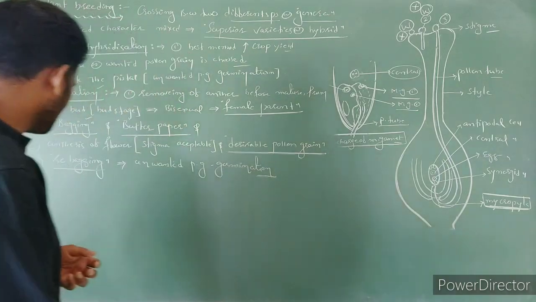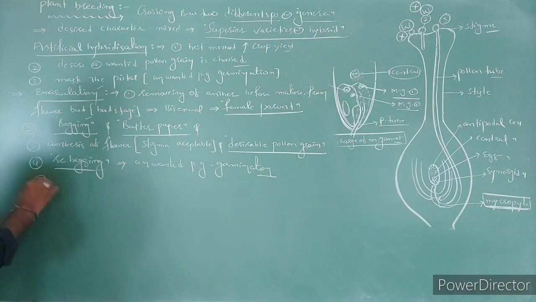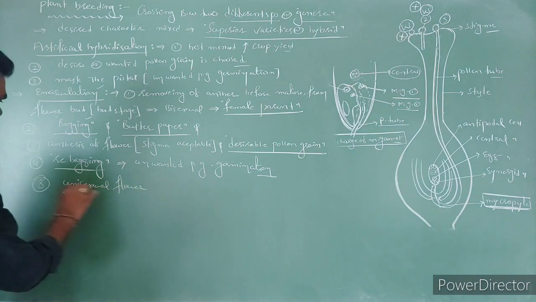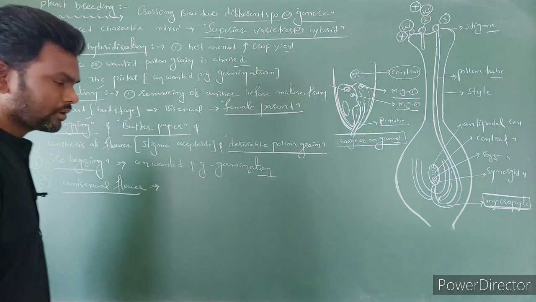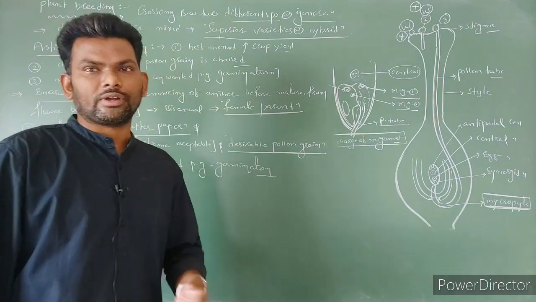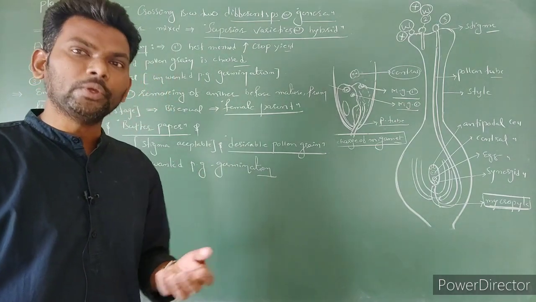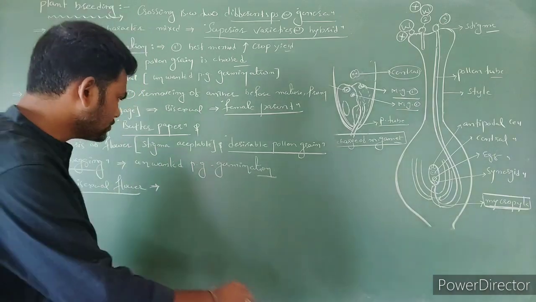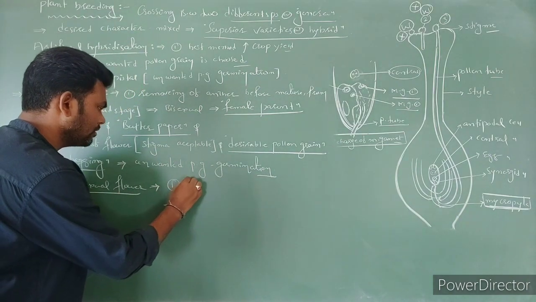Next, if the flower is a unisexual flower, then in breeding emasculation is not essential, because it is already unisexual. The male flower is different, the female flower is different. So emasculation is not needed.